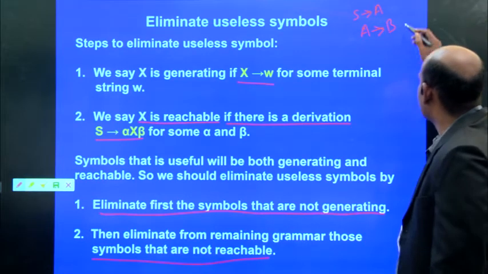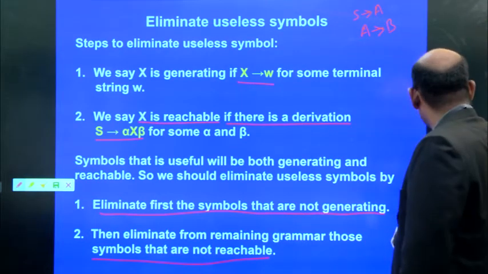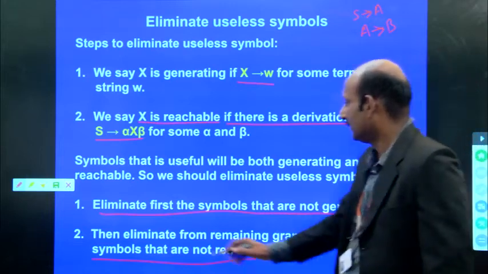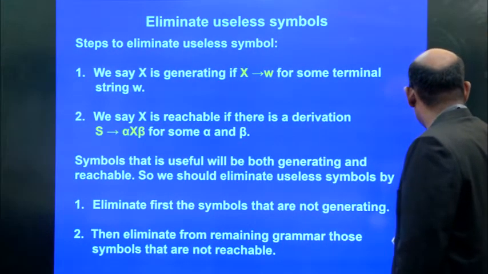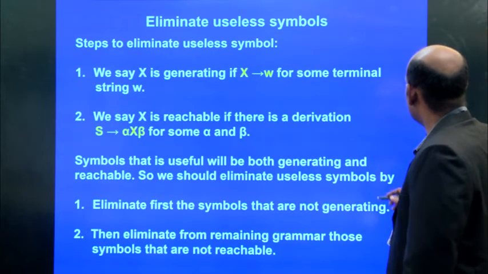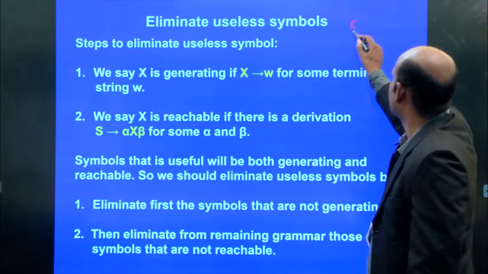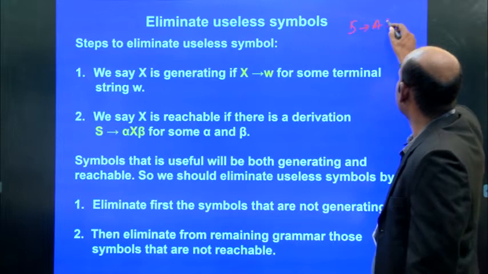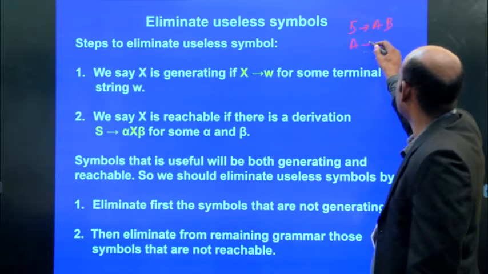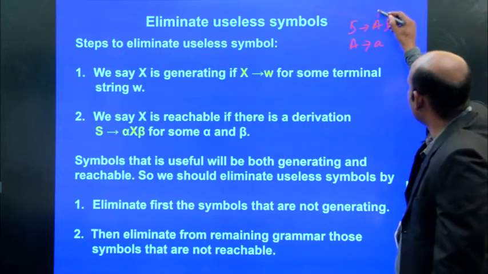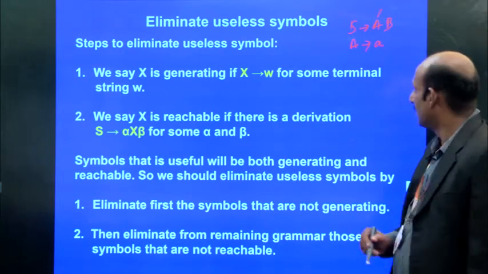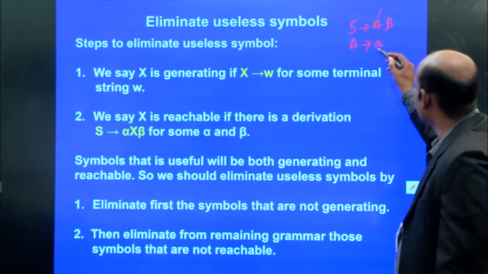Suppose we have S implies AB and A implies a. This first A is reachable from S, and A generates terminal symbols.